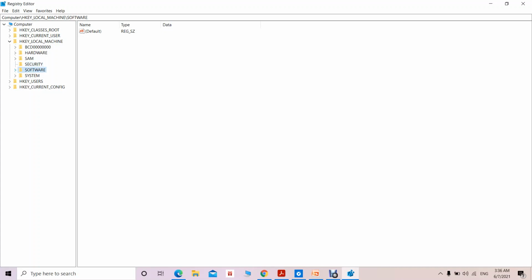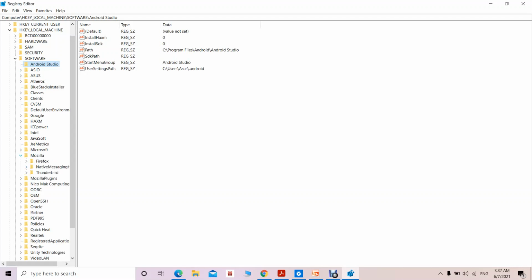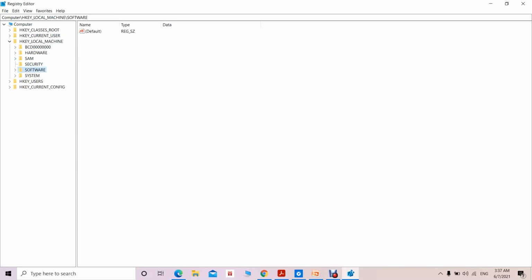Then in the software, okay, what are the software that have been installed, so their details we can get. So like here if you click on the Android Studio, where it has been installed, its path is mentioned here. Okay, so whatever the setting path you have done, that is specified here. So many application programs, their details like Oracle, Mozilla Firefox, all those details are maintained in this one, okay, in the software.